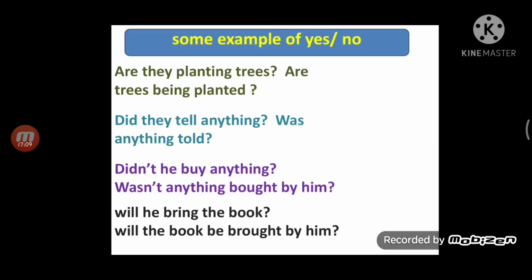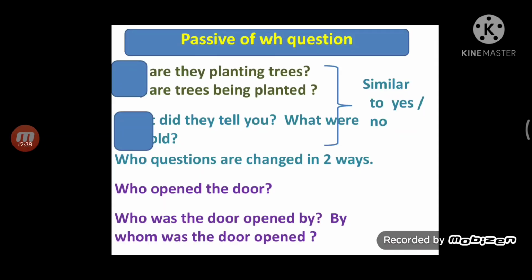Some examples of yes/no type questions. Are they planting trees? Are trees being planted? By them, no need to write. Did they tell anything? Was anything told? Didn't he buy anything? Wasn't anything bought by him? Will he bring the book? Will the book be brought by him? You already thoroughly understood and learned all these concepts.